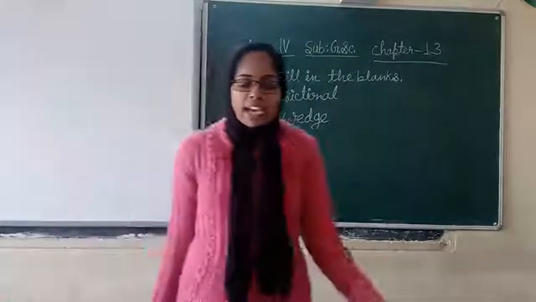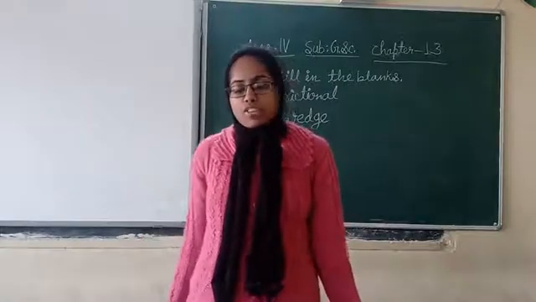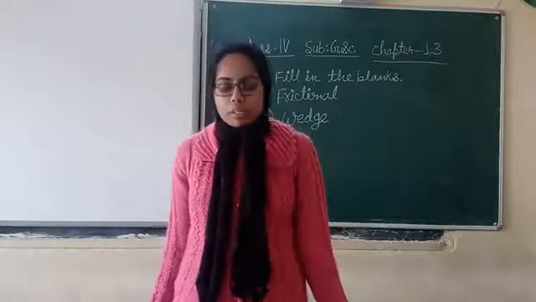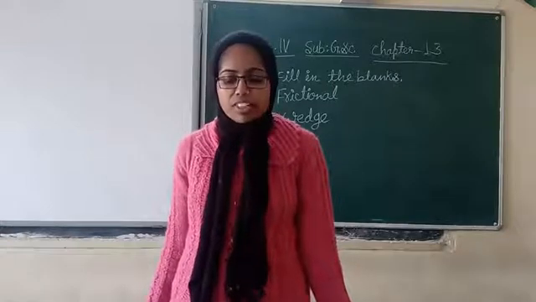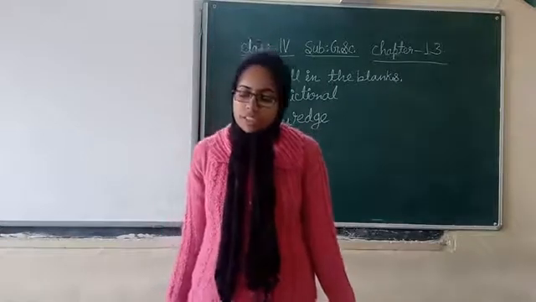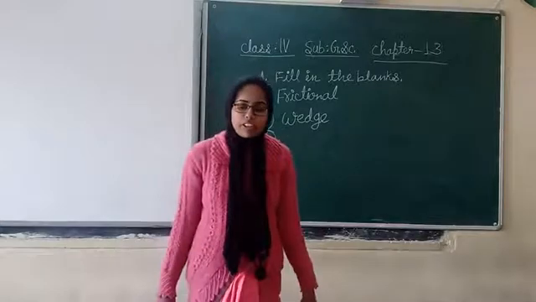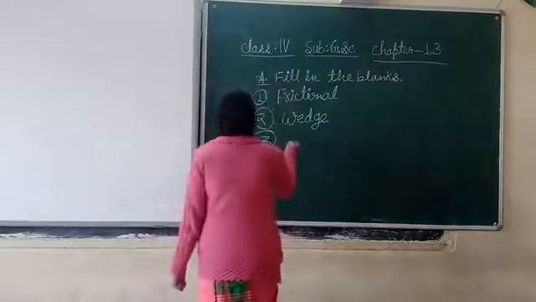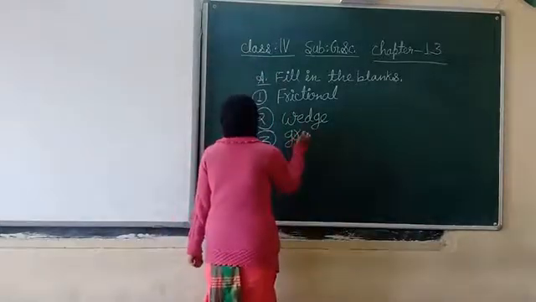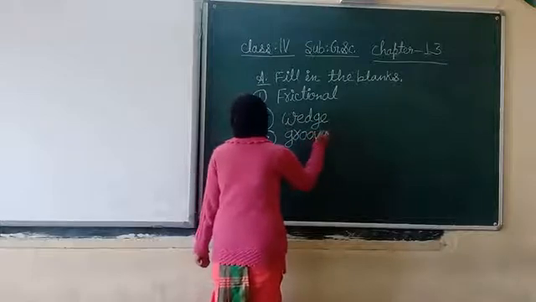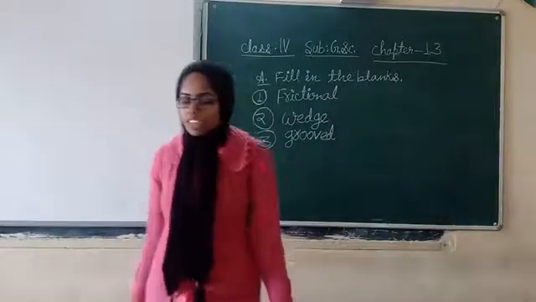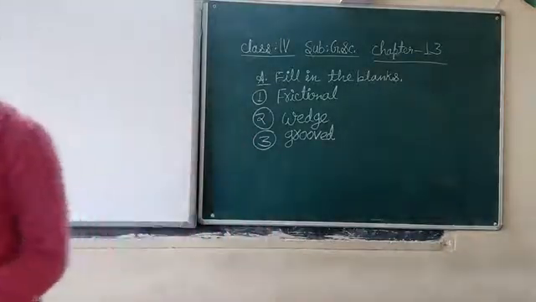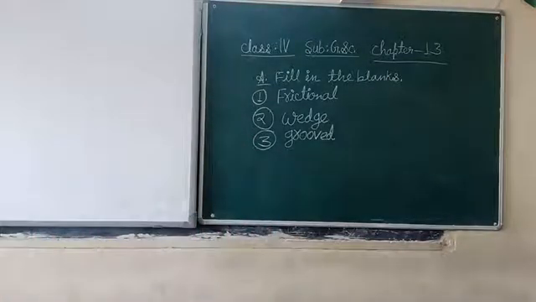Now question number 3. A pulley has a dash wheel with a rope or cable round it. So which type of wheel? Grooved wheel. G-R-O-O-V-E-D. Grooved. A pulley has a grooved wheel with a rope or cable around it.